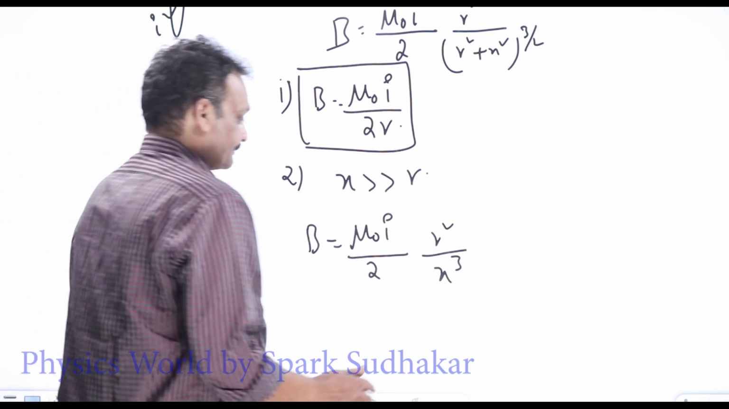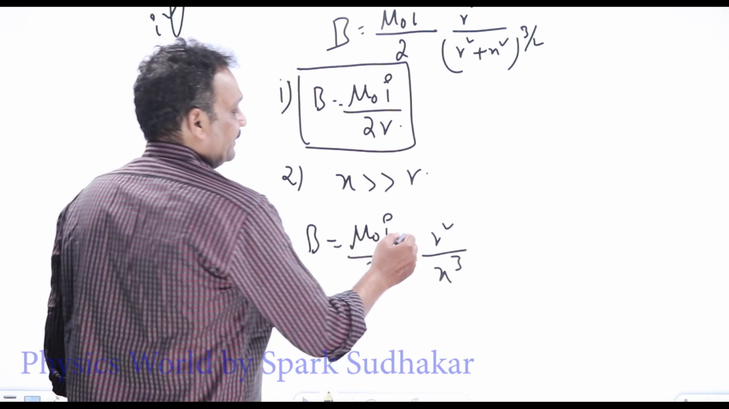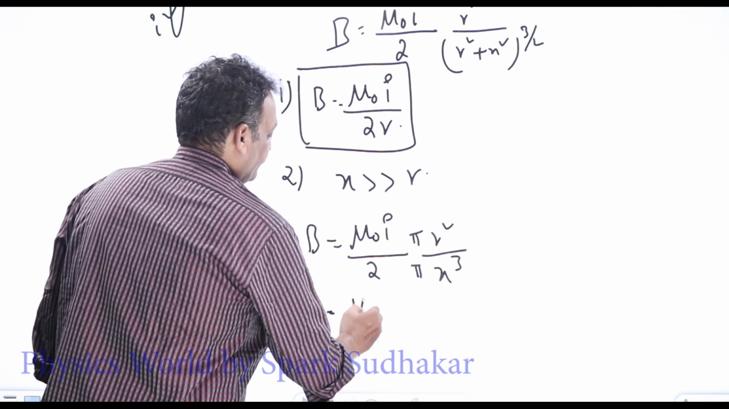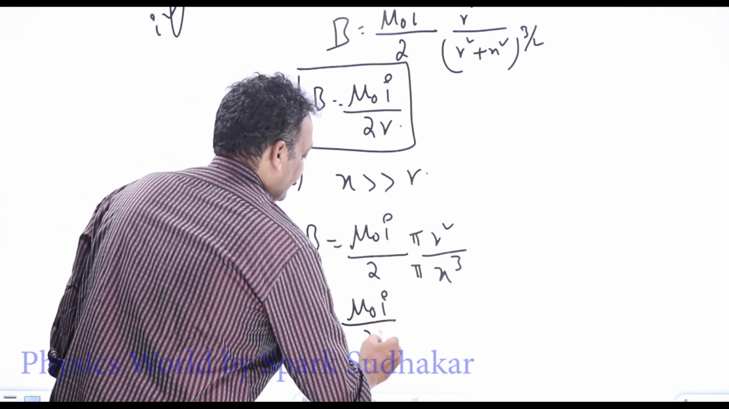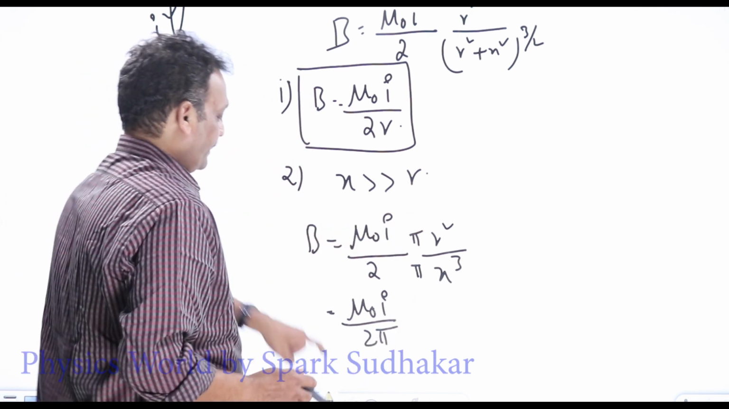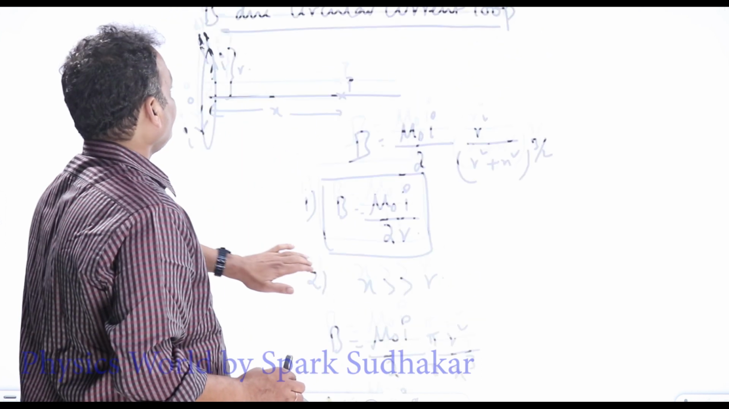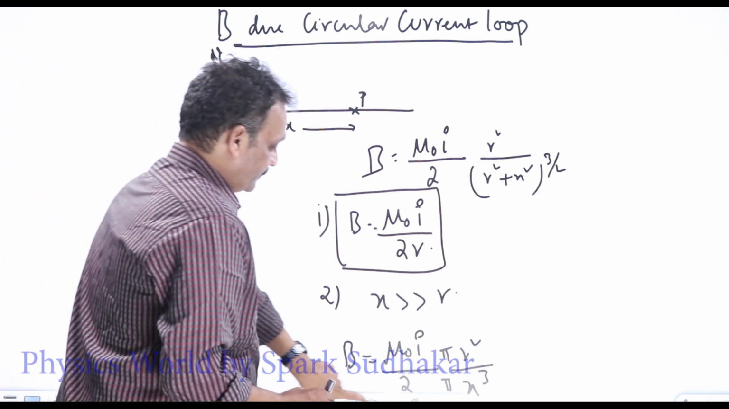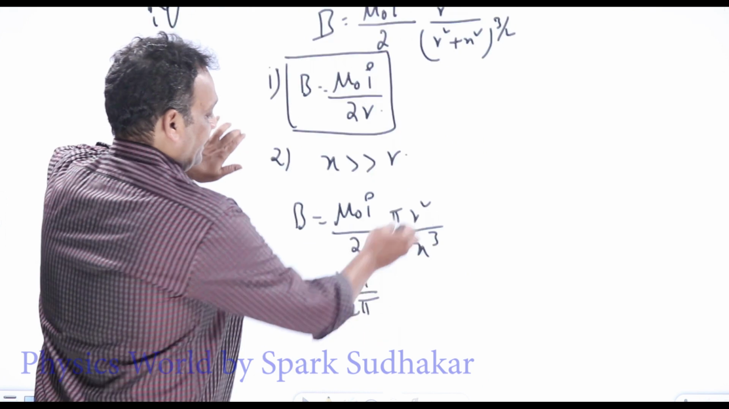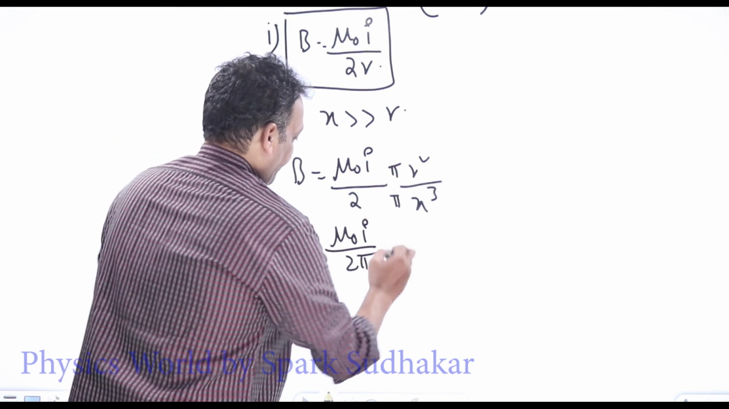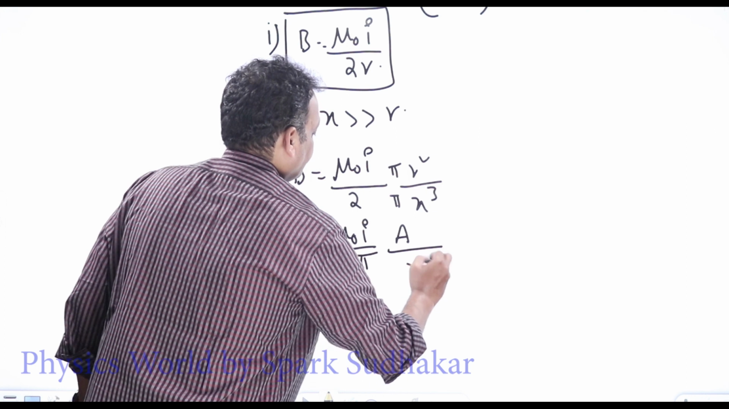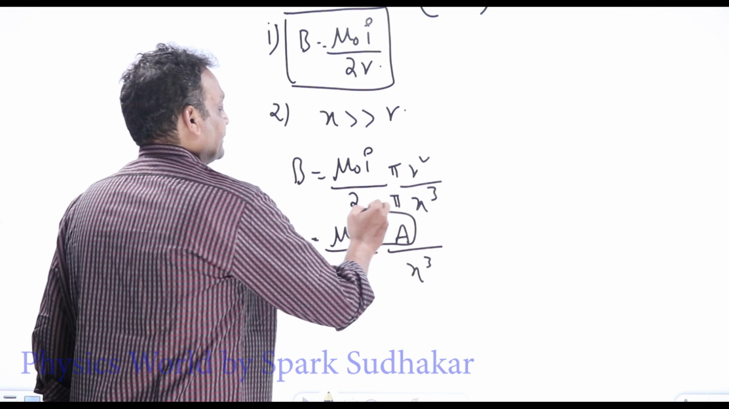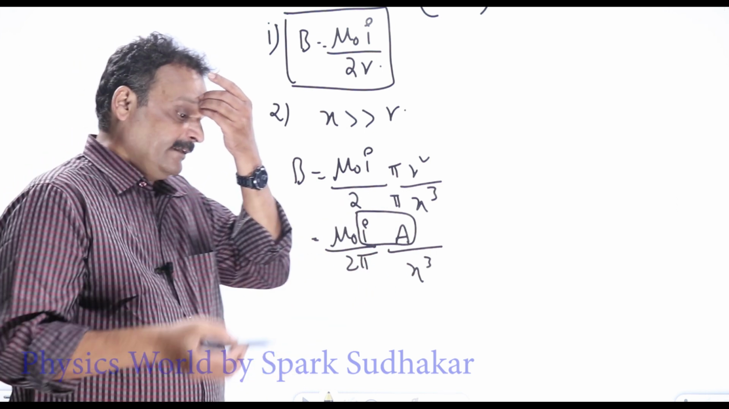Now I'll multiply and divide with pi. What do we get? It will be mu naught I by 2 pi into pi r square by x cube. Pi r square is nothing but the area of the circular loop. So I'll take the area of the circular loop as A, pi r square. So I'll write this as A by x cube. I into A: the units of I are amperes, the units of A are meter square, ampere meter square, units we have seen in the last video.